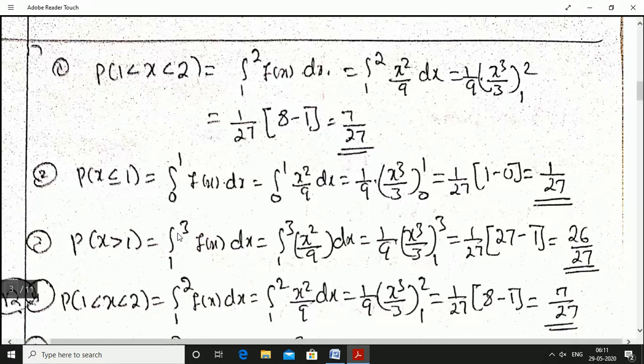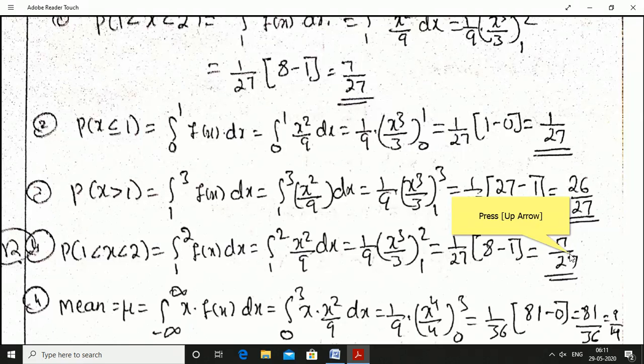Probability of x greater than 1. Greater than 1 means integration from 1 to infinity. Okay. But the function exists only from 0 to 3. 1 to 3 is within the limit 0 to 3. Hence, probability of x greater than 1 is integration 1 to 3 f of x into dx. F of x value is x square by 9. Integrate this. Apply the limit. On simplification, it comes out as 26 divided by 27.